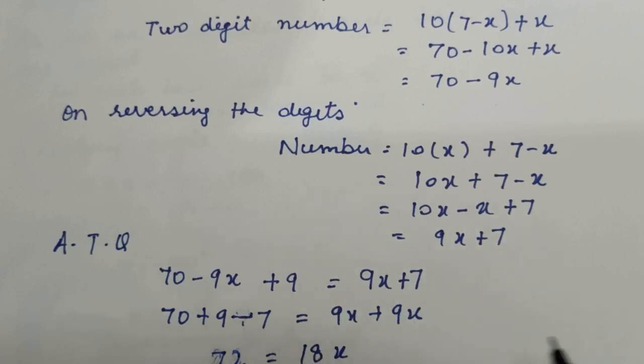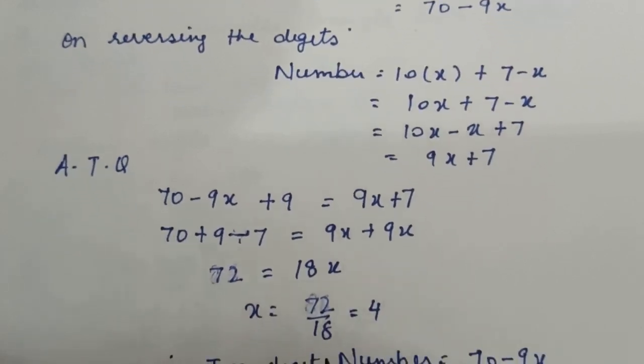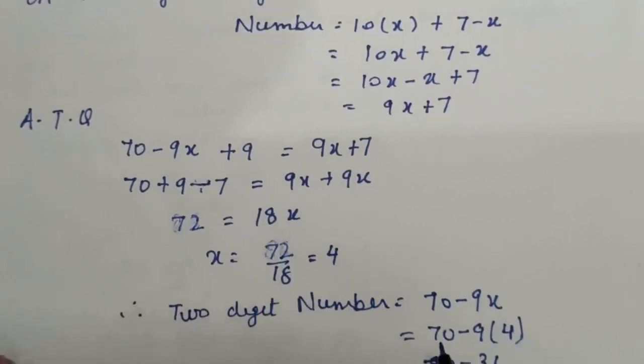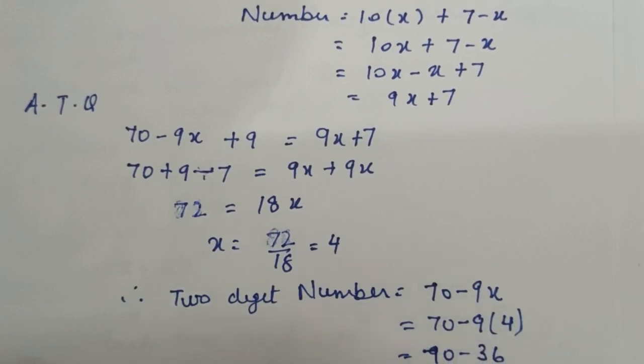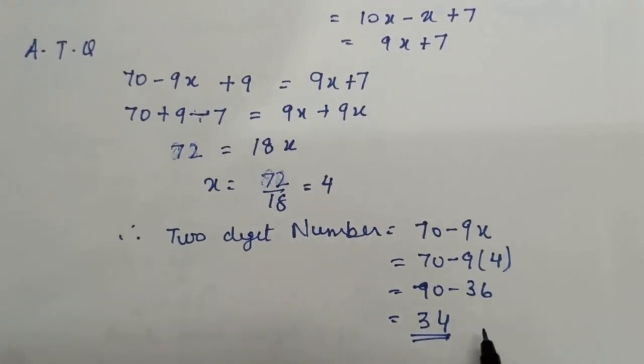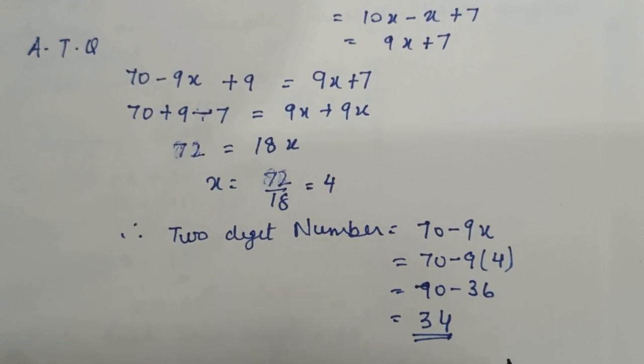Then we collect like terms on one side. So the numbers are written as 70 plus 9 and this 7 has come as minus 7. And the x terms on this side, this 9x and this minus 9x will become plus 9x here. And we get the value of x as 4. Now we put the value of x in the number. The original number was 70 minus 9x and when we put the value here, we get 70 minus 36 is equal to 34, which is the original number. I hope you have understood it.